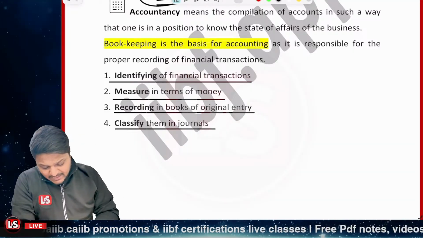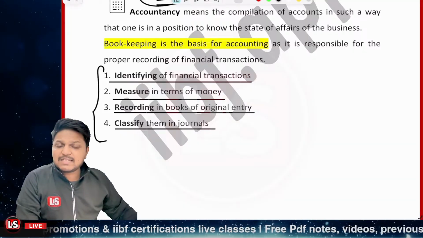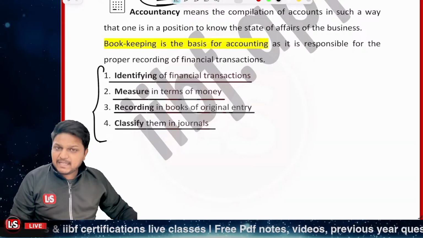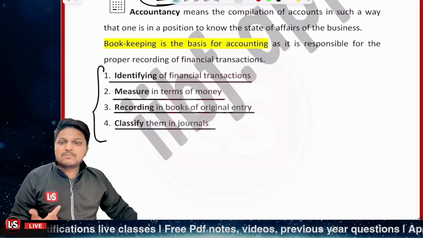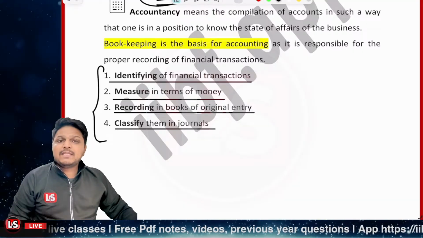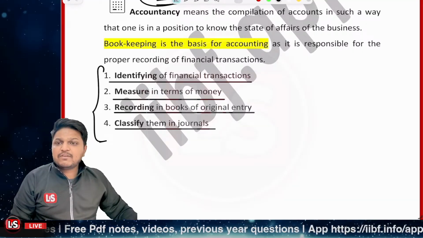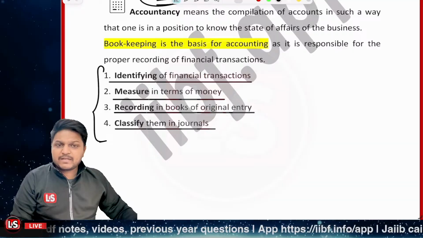So that's the process that we need to follow. These are the things that we need to follow. So first of all, identify and measure the things in terms of money, further recording them in the book of original entry, and then we need to do the classification of the same, right?